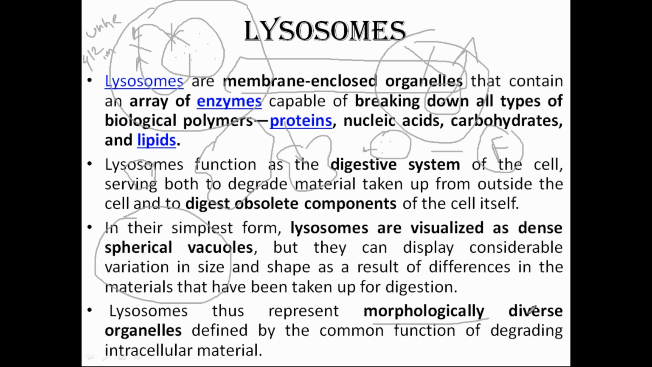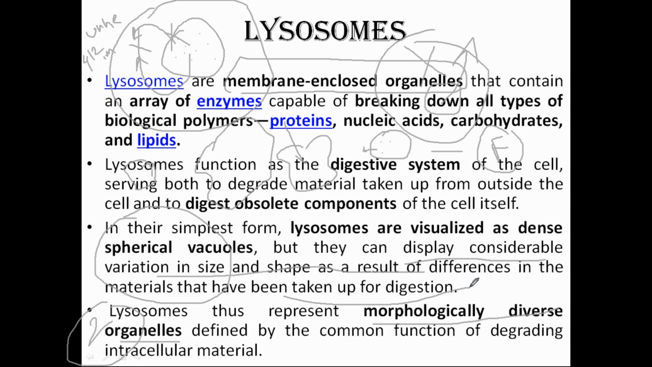So it is a morphologically diverse organelle, a 2 marks question. Which is the morphologically diverse organelle? It is a lysosome. Okay, because they can display variations in size and shape. Why? Because whatever they have been digesting will give them a characteristic shape morphologically.